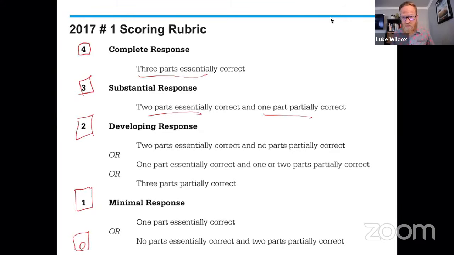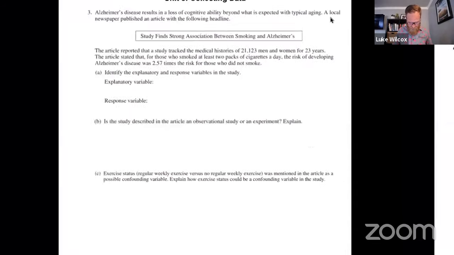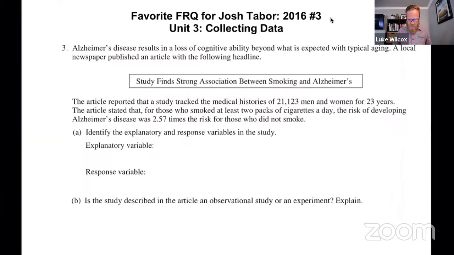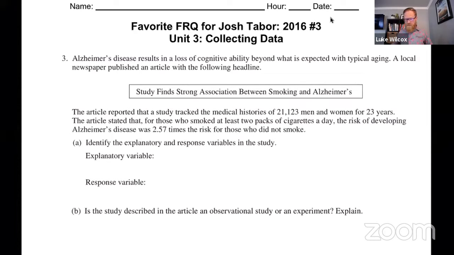So that takes us to our third FRQ. And this is the favorite FRQ of Josh Tabor, who is an AP statistics teacher in Arizona, has also been a question leader at the AP exam for many years. And if I remember correctly, I think this may have been his question. And I certainly remember spending many days grading this particular question.